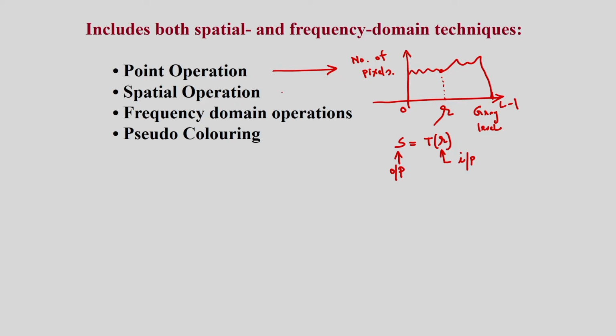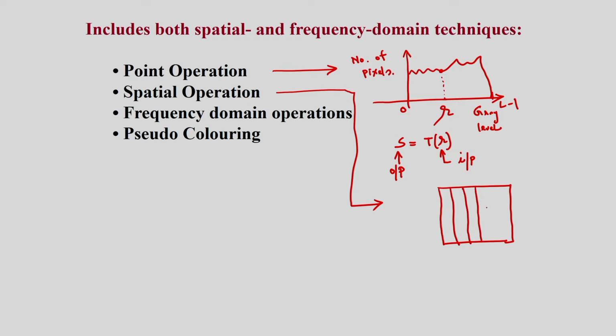And in the spatial operation, what can I consider? Suppose this is the image, and these are the pixels of the image.